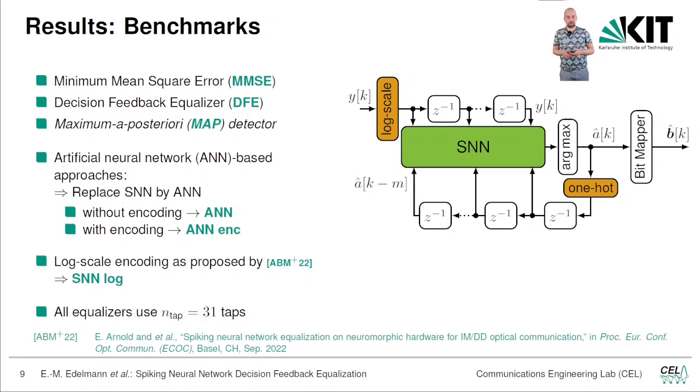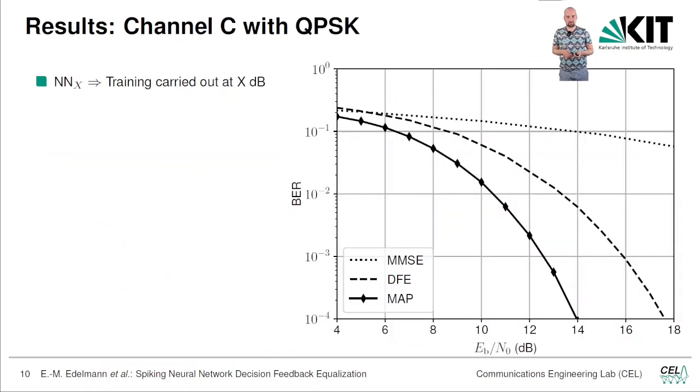Furthermore, in another paper log scale encoding was proposed as a possible encoding, so we will investigate the log scale encoding of this paper too. And as already stated, all equalizers use 31 taps.